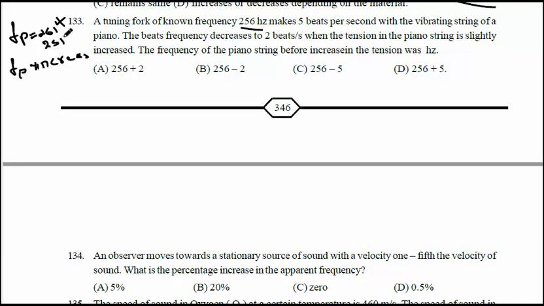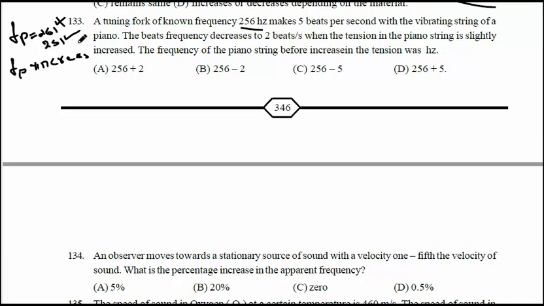So if you take 251 as the frequency of the piano and you increase the tension of the piano, the frequency increases, so it goes above 251.